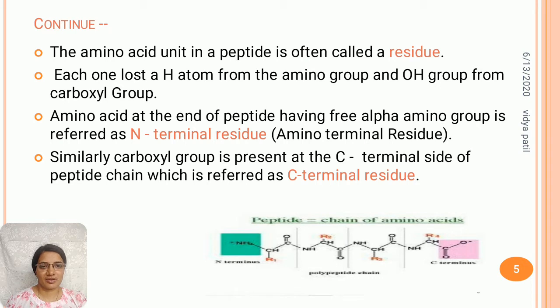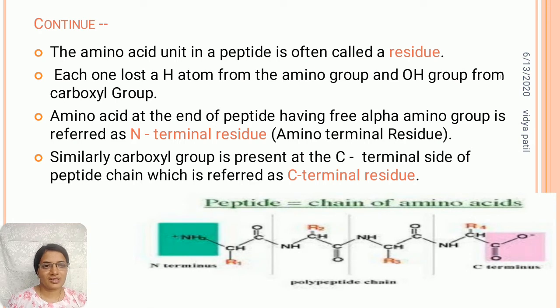Each amino acid has lost a hydrogen atom from the amino group and an OH group from the carboxyl group, means one hydrogen atom and one OH group are eliminated. The amino acid at the end of the peptide having a free alpha amino group, the green portion, is called the N-terminal residue, and this end is called the N-terminal.